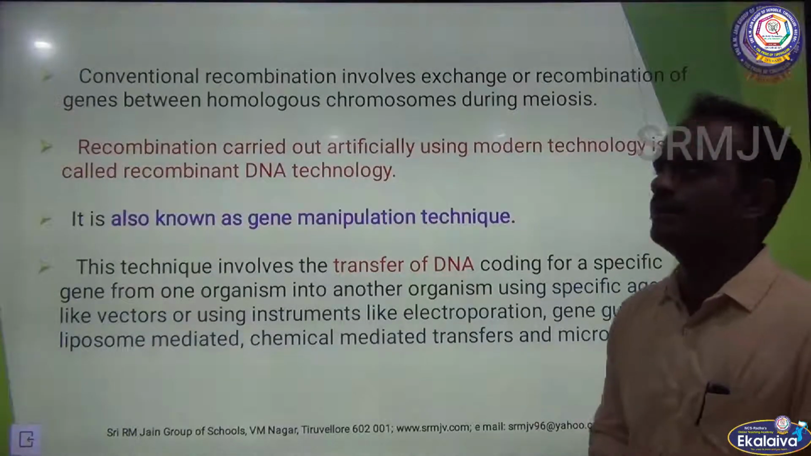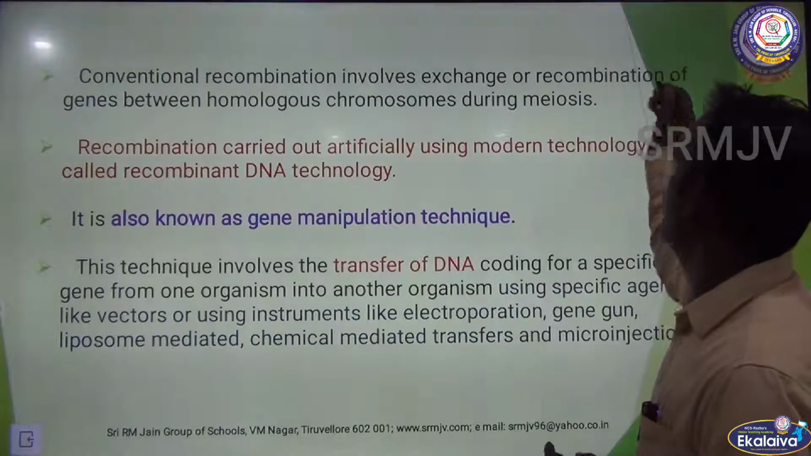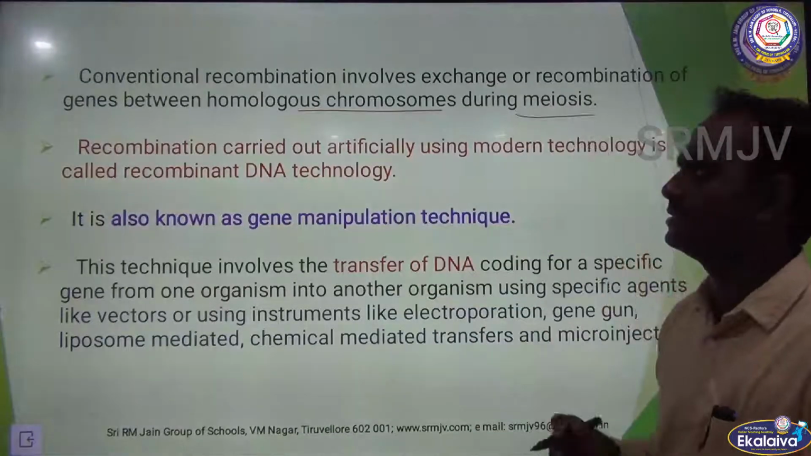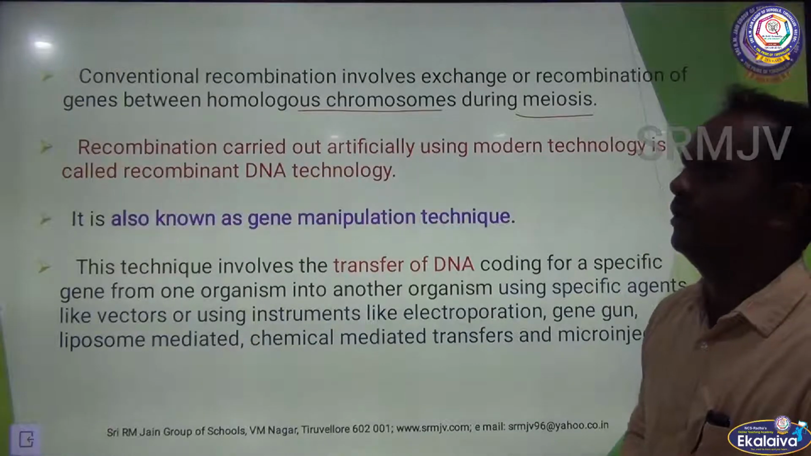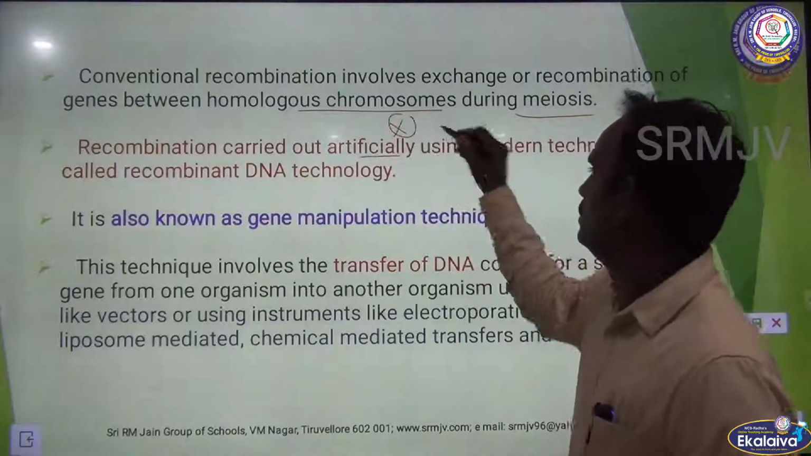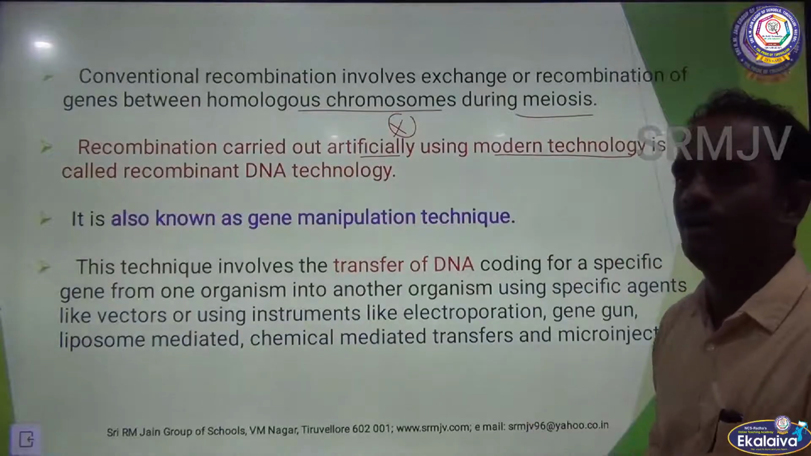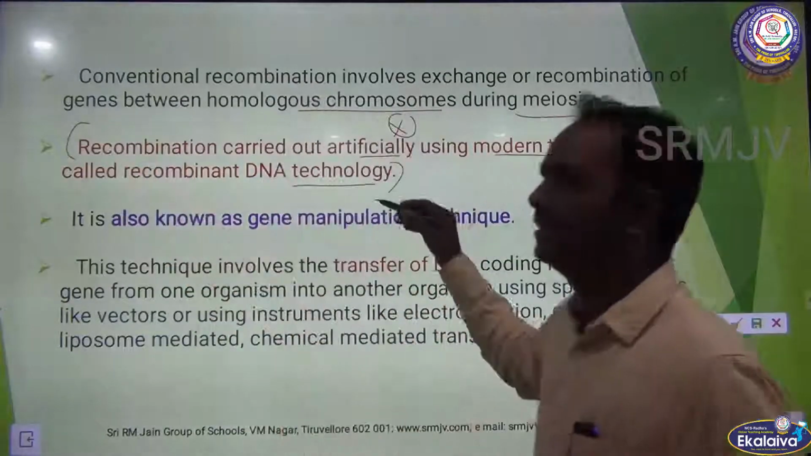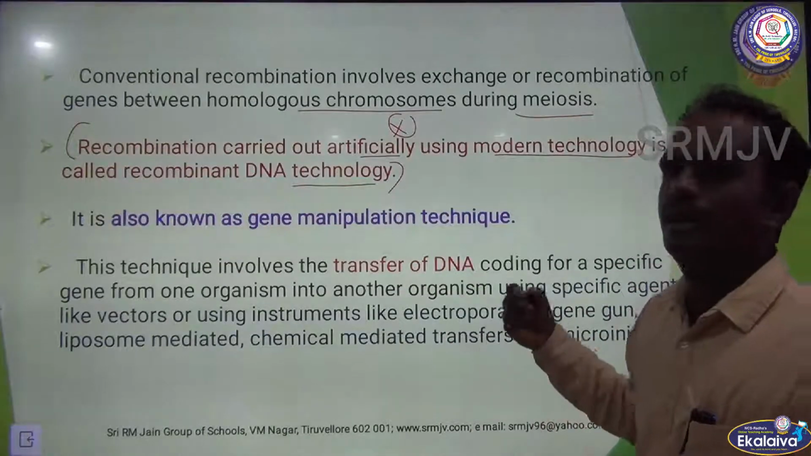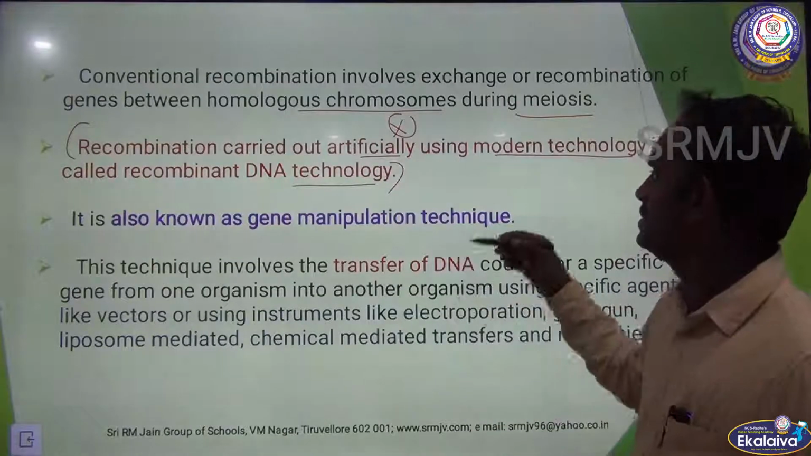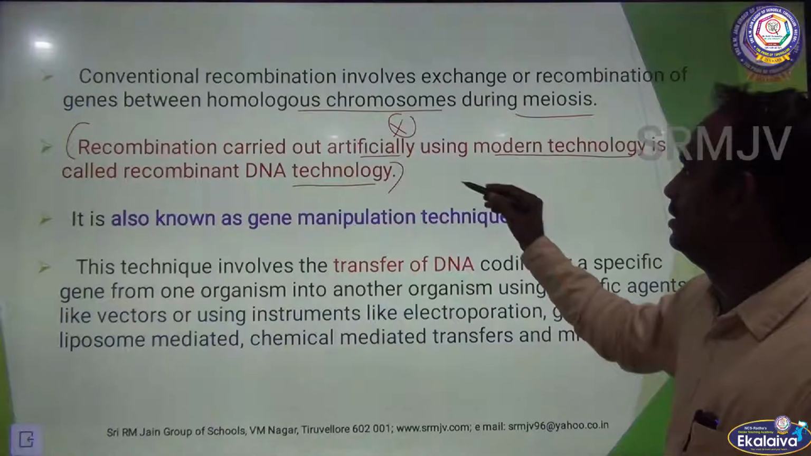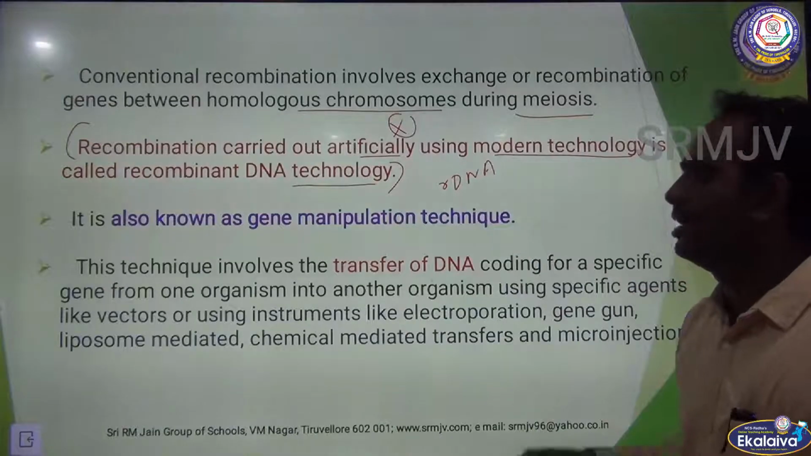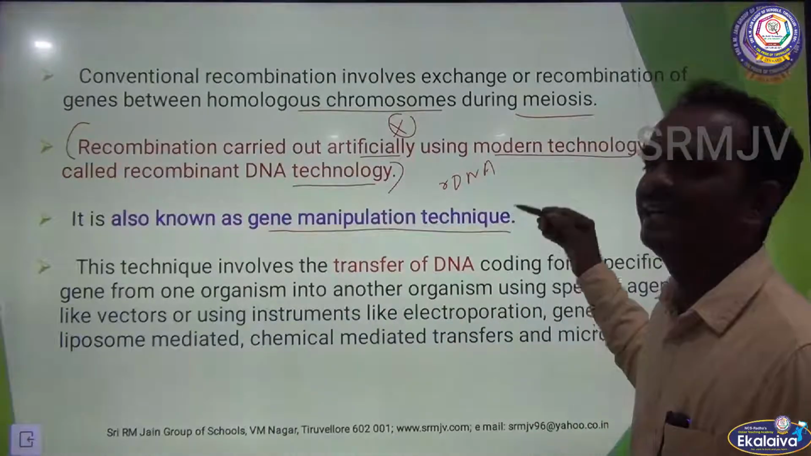Conventional recombination includes exchange or recombination of genes between homologous chromosomes during meiosis. Recombination carried out artificially using modern technology is called rDNA technology. Very important line. So recombination carried out artificially using modern technology, that is called rDNA technology, recombinant DNA technology. It is also called gene manipulation technique.